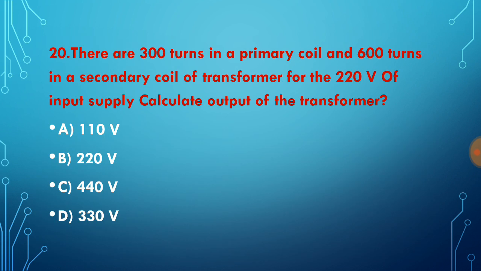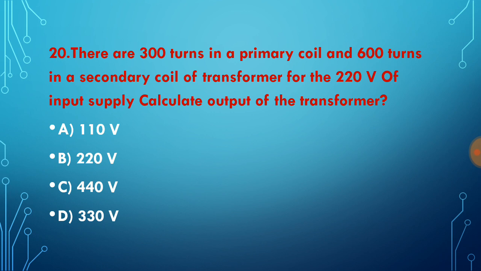Question number 20. There are 300 turns in the primary coil and 600 turns in the secondary coil of a transformer for the 220 volt of input supply. Calculate the output of the transformer. This is so simple. We have 300 turns in primary and 600 turns in secondary. It means that this is a step-up transformer. In a step-up transformer the voltage should increase. So our answer choice cannot be A and B because they are 110 and 220 volt. We should get an answer higher than 220 volt.